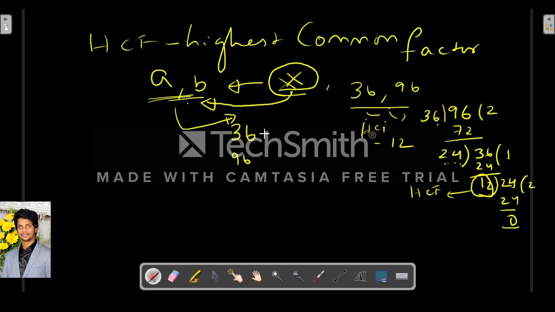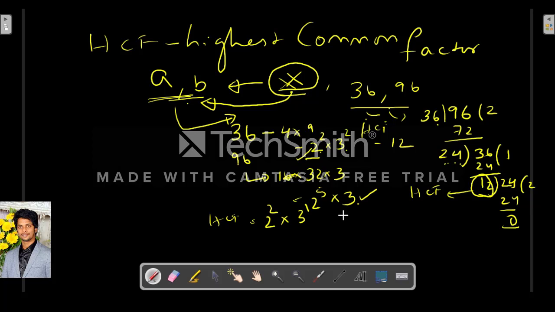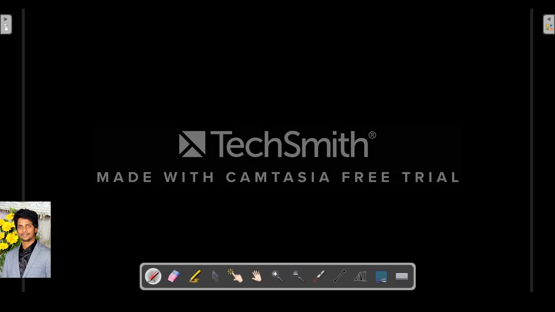The other way to find the HCF is to factorize. So 36 can be factorized as 4 into 9, which is 2 square into 3 square, right? And 96, what can we do? 32 into 3, so 2 power 5 into 3. From both we have to take the least powers. Here 2 power 2 and 2 power 5 are there, so in the HCF we will take 2 power 2. Into 3 power 2 and 3 power 1, we take 3 power 1. So the least power we have to take. So 2 square is 4, 4 into 3 is 12. So this is the other method to find the HCF.